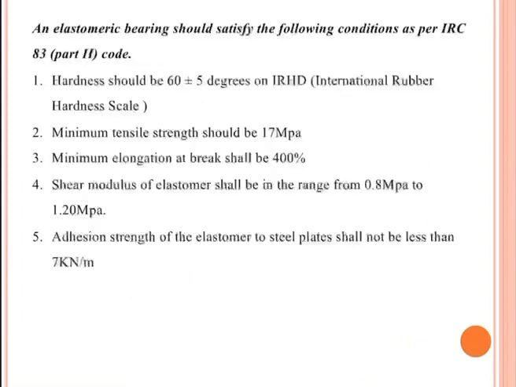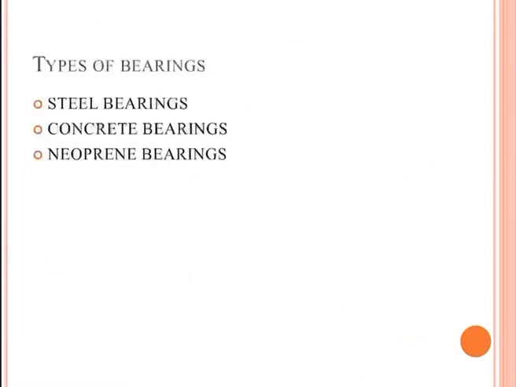An elastomeric bearing should satisfy the following conditions as per the IRC 83 Part 2 code. First, hardness should be 60 plus or minus 5 degrees on IRHD, that is, the International Rubber Hardness Scale. The minimum tensile strength should be 17 megapascal, and minimum elongation at break shall be 400%. Shear modulus of elastomer shall be in the range of 0.8 MPa to 1.20 MPa. Adhesion strength of the elastomer to steel plate shall not be less than 7 kN per meter.